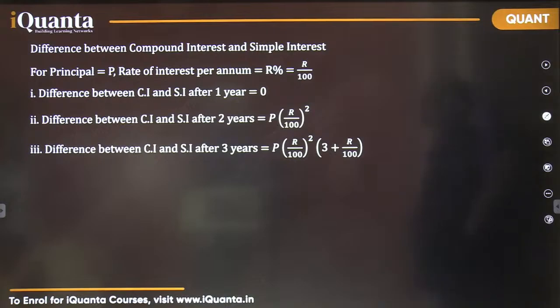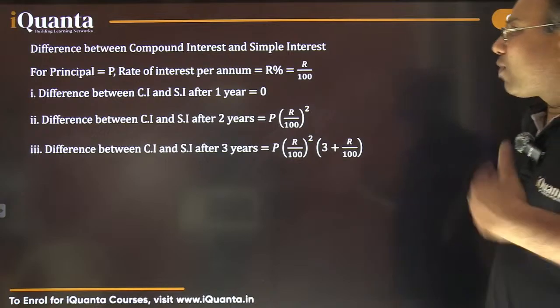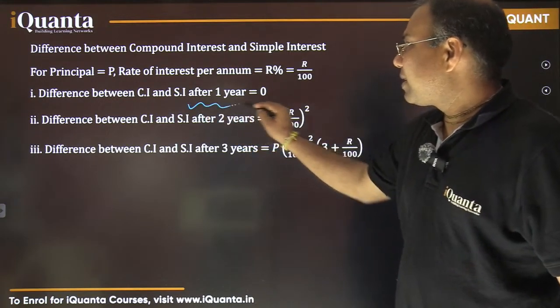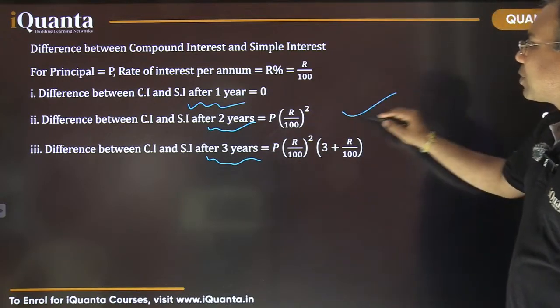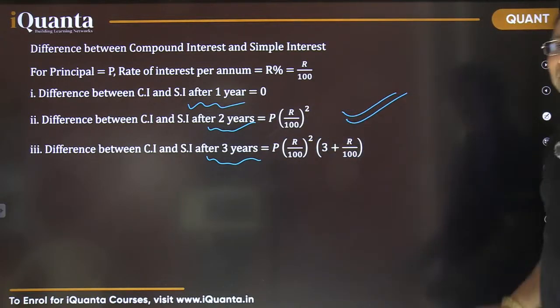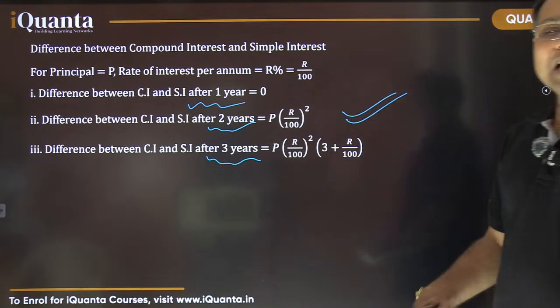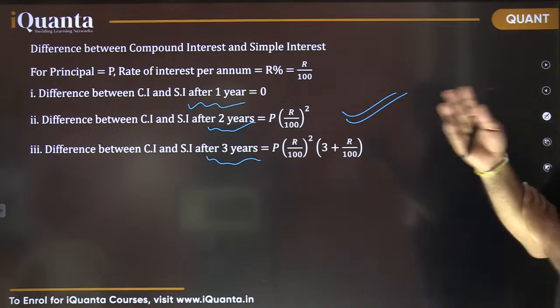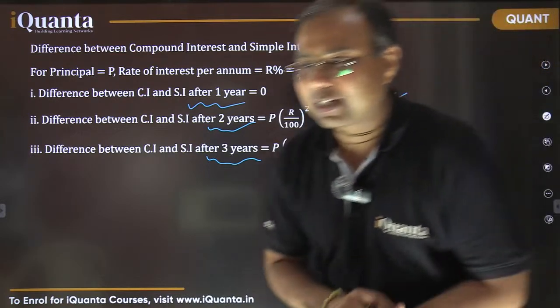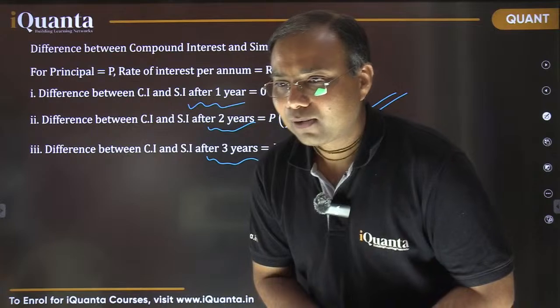Direct questions are asked in CAT based on this part, that is the difference between compound interest and simple interest after 1 year, 2 years, 3 years, like that. Out of all these three, this second one is the most important. Second one is the most important and most asked question, not only in CAT, rather all different exams, whatever you might be attempting.